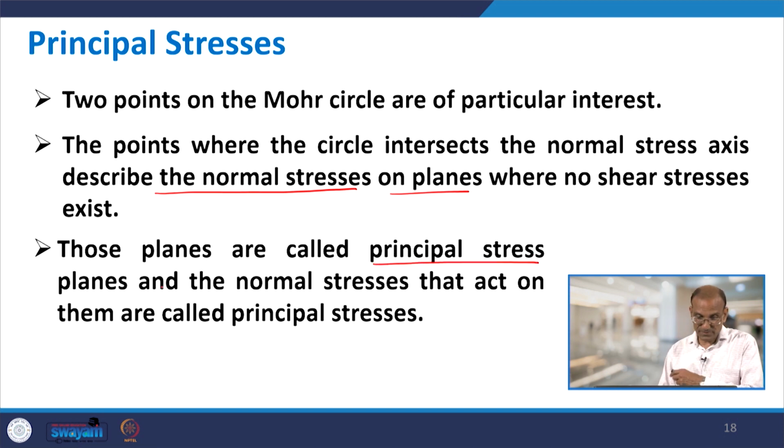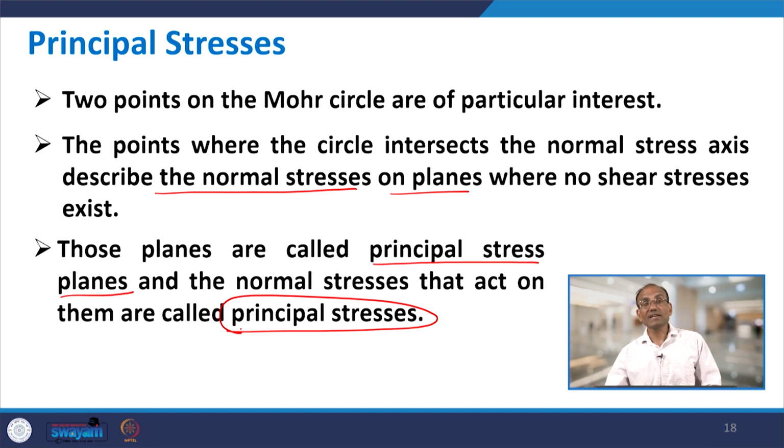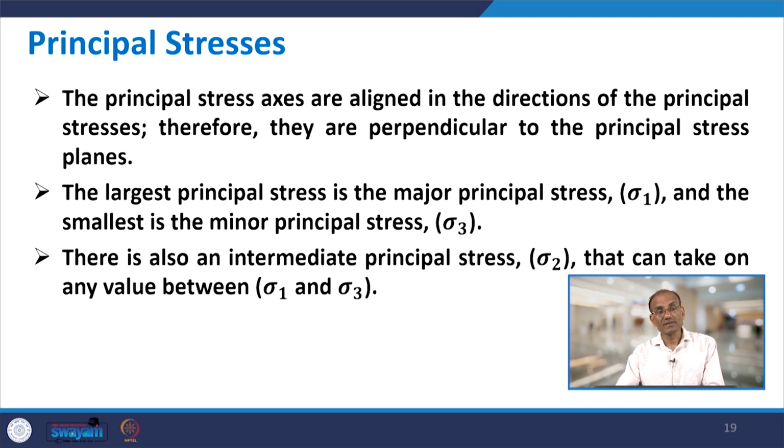The normal stresses which act on these planes are called principal stresses. So you first need to identify the principal stress planes, and then the normal stress acting on those planes is simply called the principal stress. Another issue is the principal stress axis.